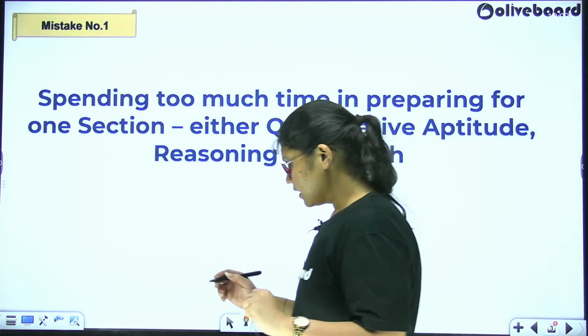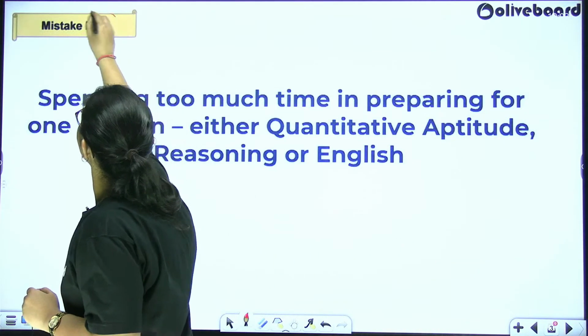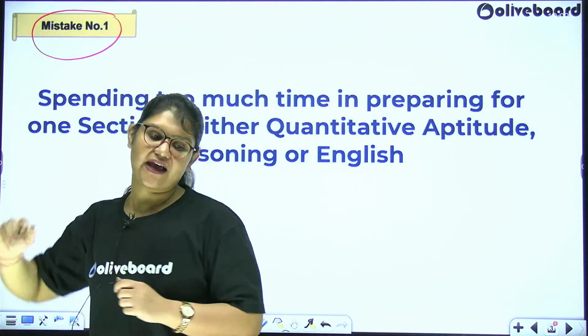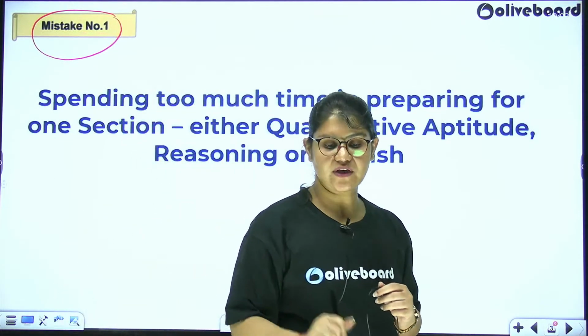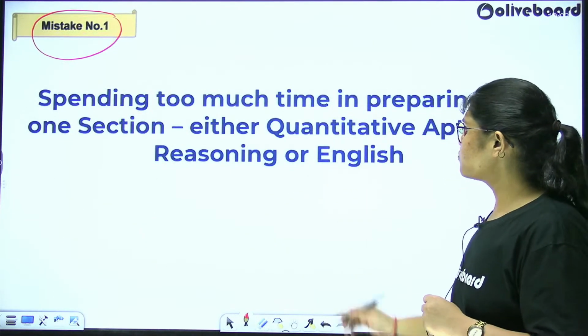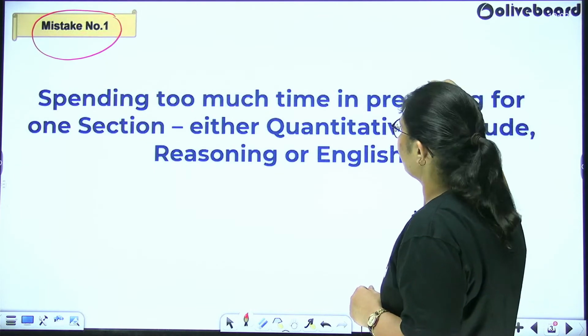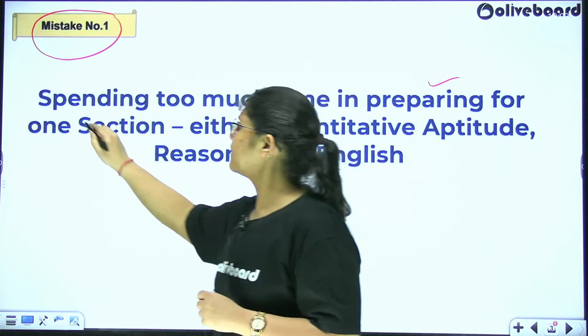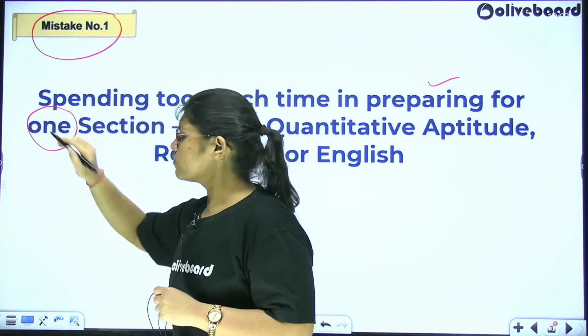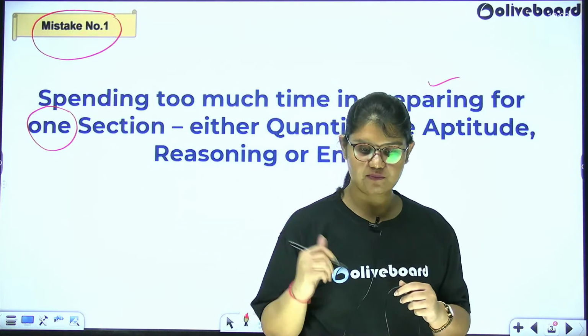The mistake which commonly all the aspirants make, the first point that you can see on your screen here, is spending too much time in preparing for one section only. Okay, so I'll tell you why students make this mistake.